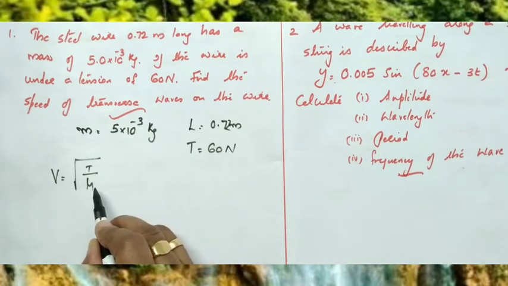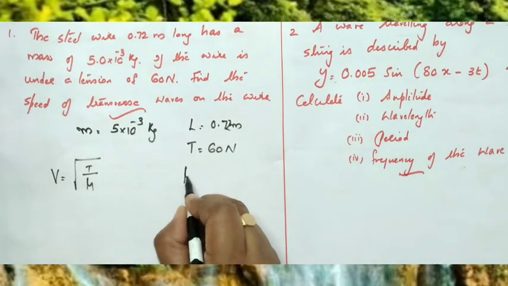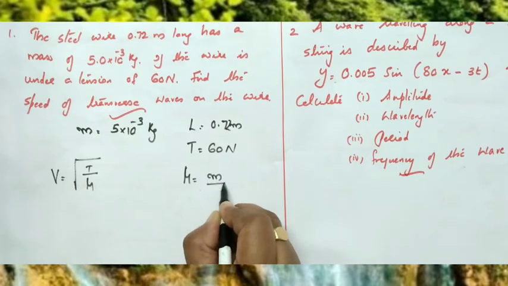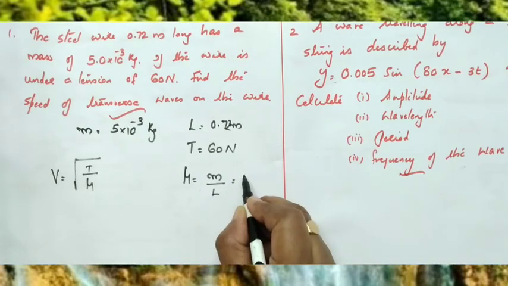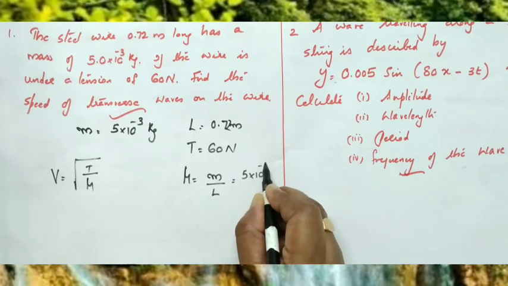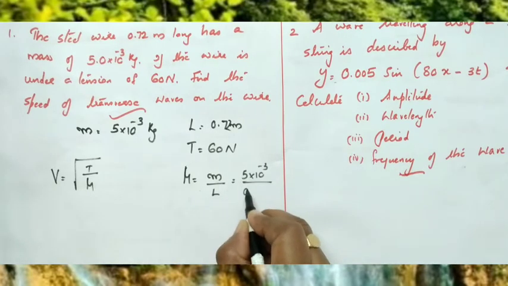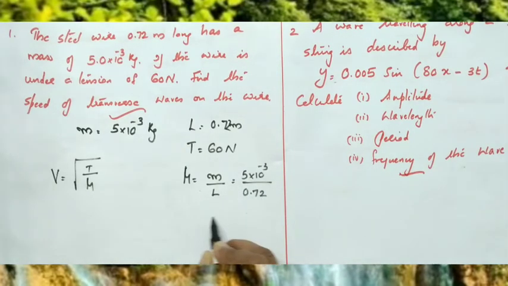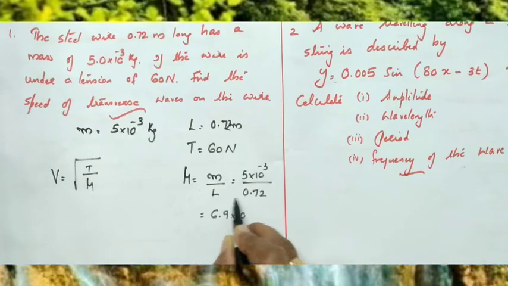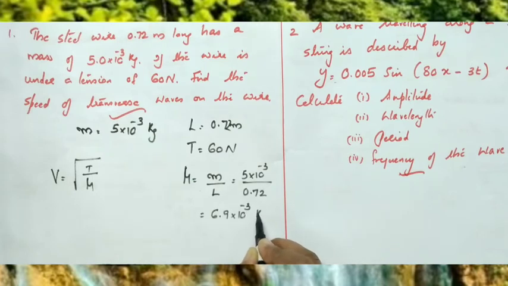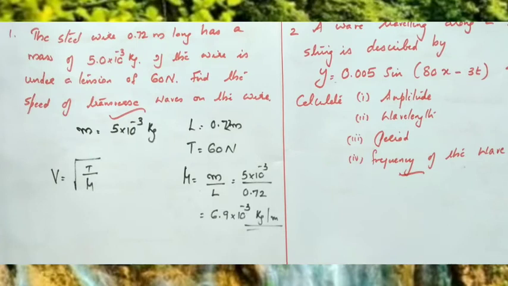T is known. What is mu? Mu is linear mass density, which is given by mass divided by length. Here mass is 5 into 10 raised to minus 3 divided by length 0.72. And if you simplify, the answer is 6.9 into 10 raised to minus 3 kilogram per meter. Mass by length, so kilogram per meter. So this is called linear mass density.